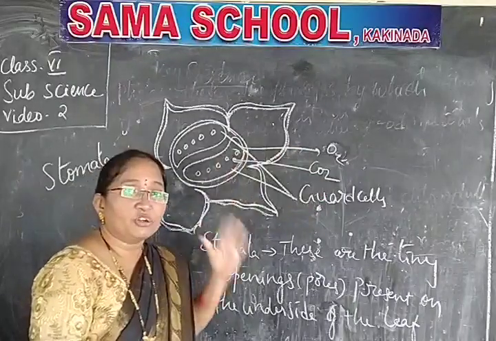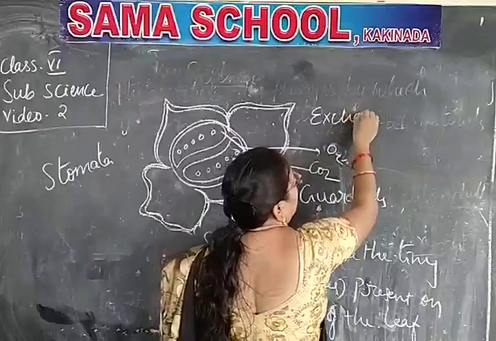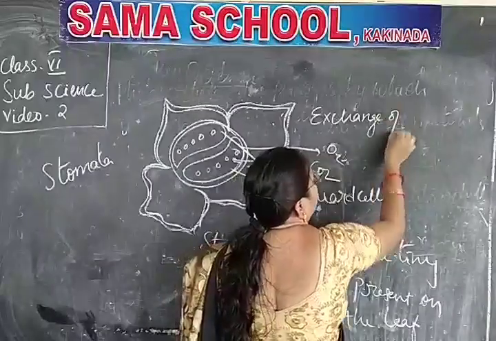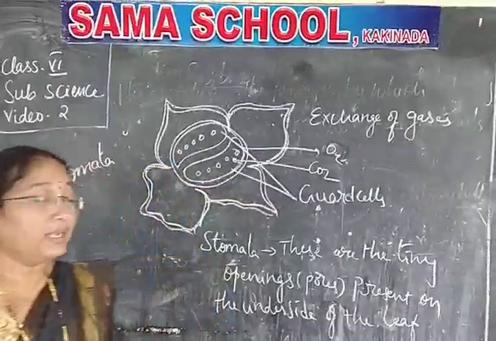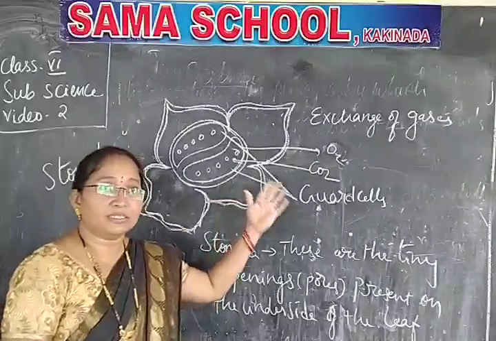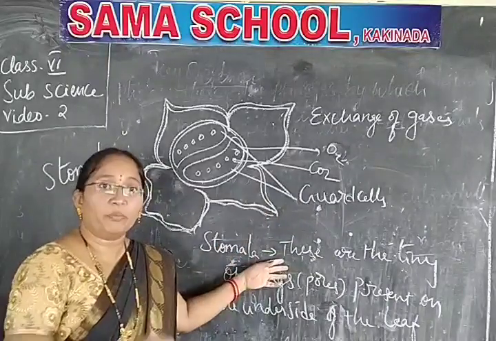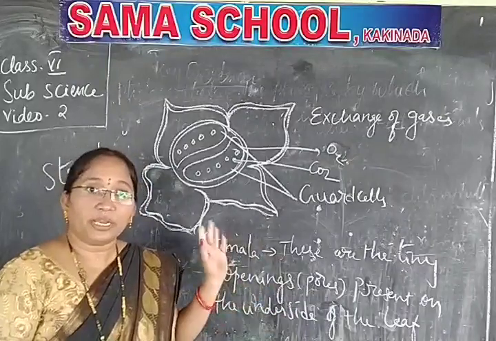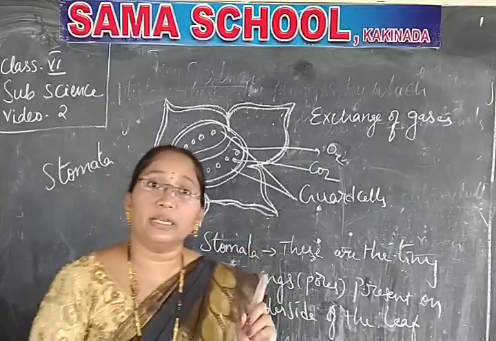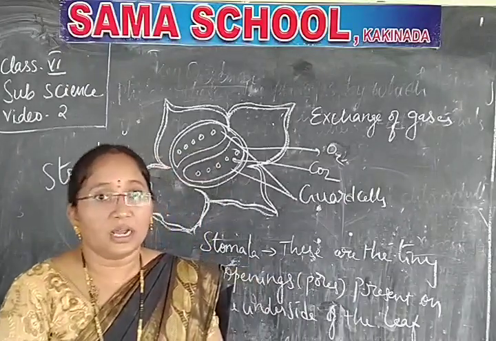So the function of stomata is exchange of gases. What is that? Exchange of gases. I mean carbon dioxide taking in and oxygen releasing out. Understand? So stomata are the tiny openings that help in exchange of gases. So today, I hope you will be learning these definitions. In the next class I will come with some more definitions. Until then, see you.